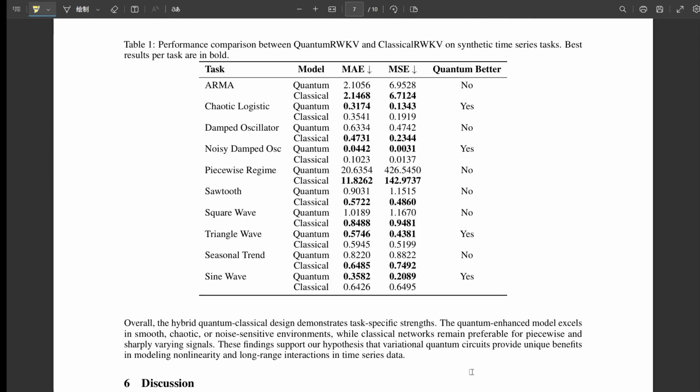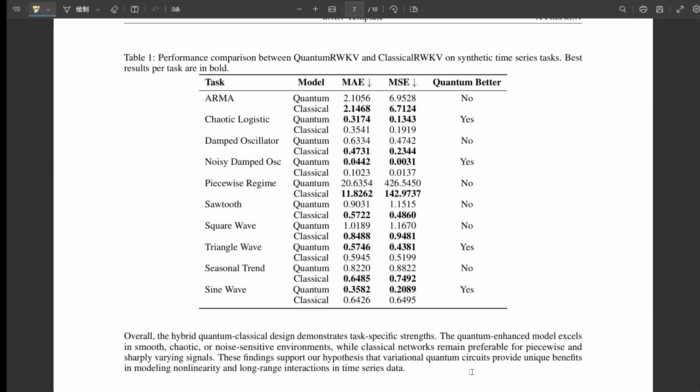Okay, so wrapping this up, what's the core takeaway message for our listener from this deep dive into quantum RWKV? I think the main message is that quantum RWKV shows real promise, but it's a task-specific promise. It demonstrates a significant advantage for time series forecasting when dealing with complex continuous dynamics, think chaos, smooth nonlinearities, noise. So it highlights a potential niche where quantum can genuinely augment classical methods. Precisely. It's not presented as a universal replacement for classical models. For tasks with sharp discontinuities or simpler structures, classical RWKV in this study was actually better. Which is an important finding in itself.